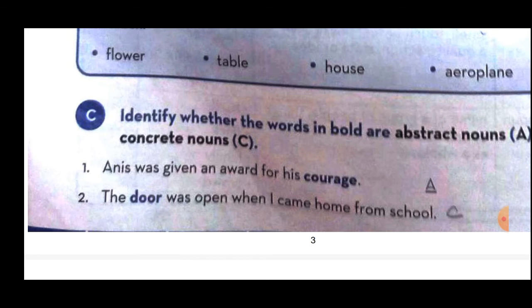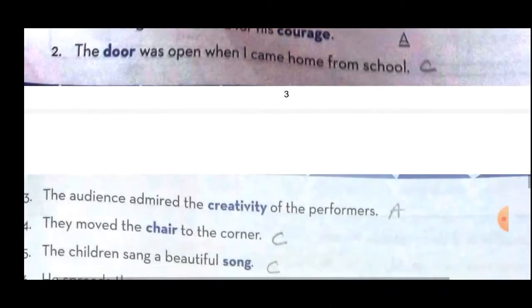तो करेज को हम टच कर सकते हैं? No, we can feel it. Okay, so courage is an abstract noun, that's why A is written. Now see the second one. The door was open when I came home from school. Here the highlighted word is door. So can we touch the door? Yes, of course. We can easily touch the door of our home, school door, okay, our home room's door. So this is a concrete noun. So nearby the sentence you have to write C.